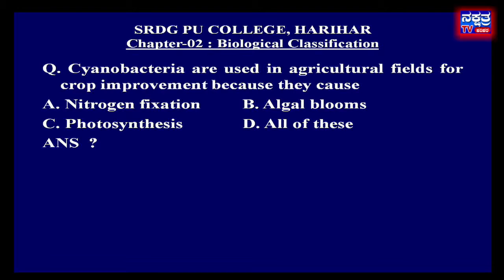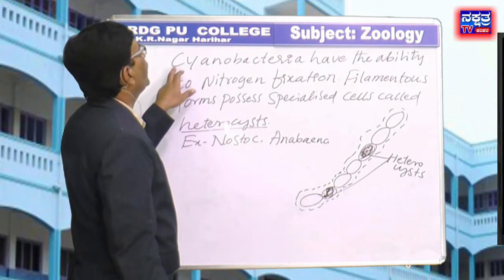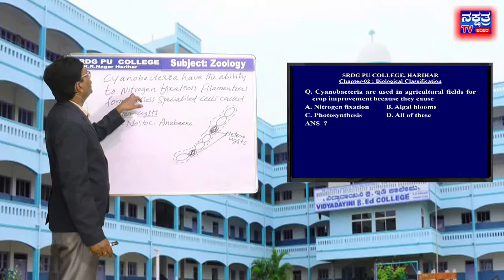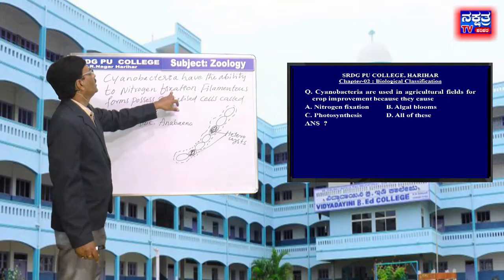Move to next question. Cyanobacteria are used in agricultural fields for crop improvement because they cause, in the given options, A. nitrogen fixation, B. algal blooms, C. photosynthesis, D. all of these. Cyanobacteria have the ability of nitrogen fixation.